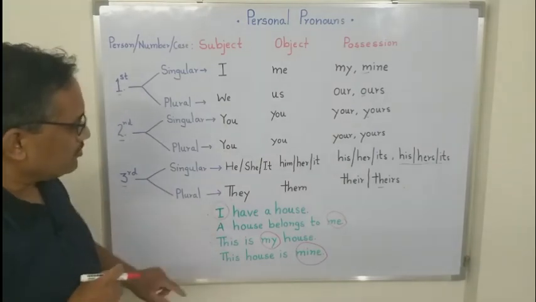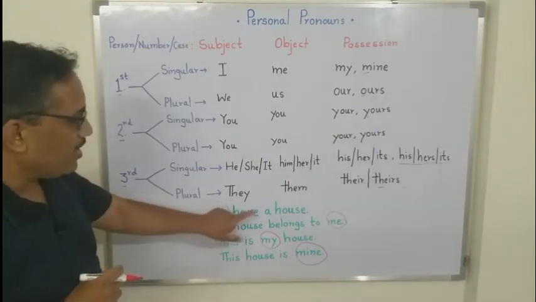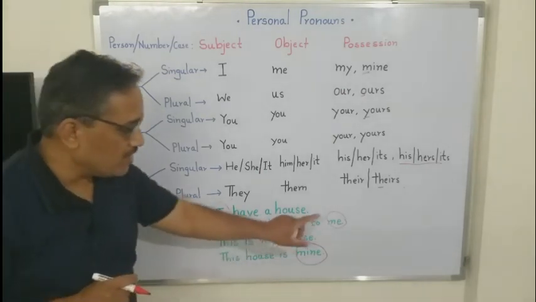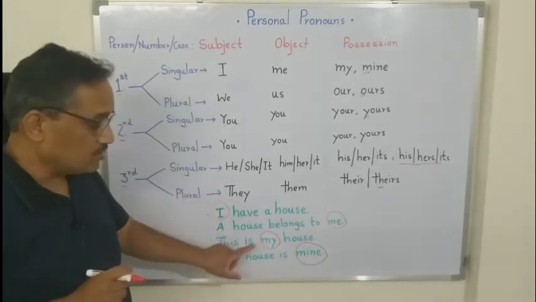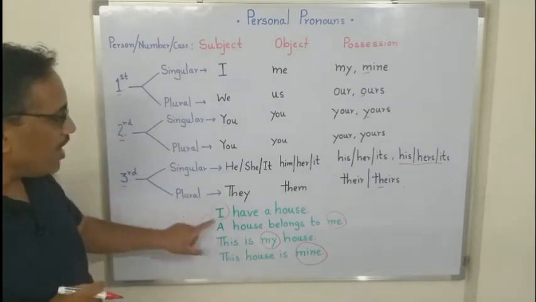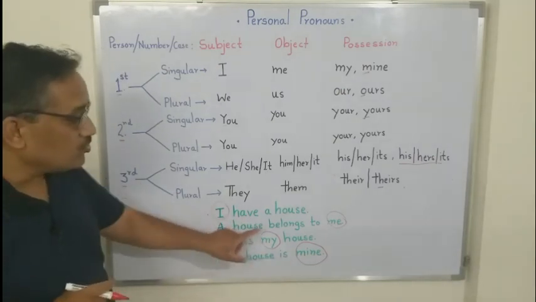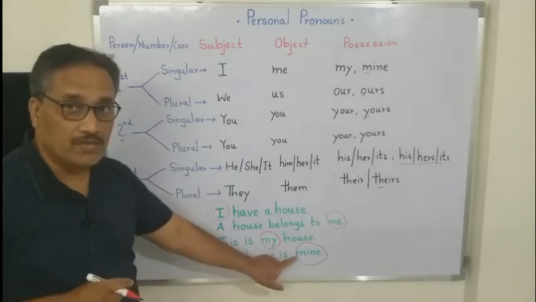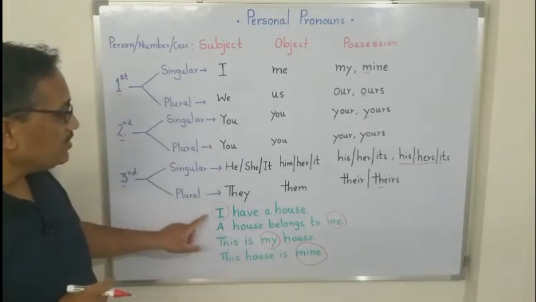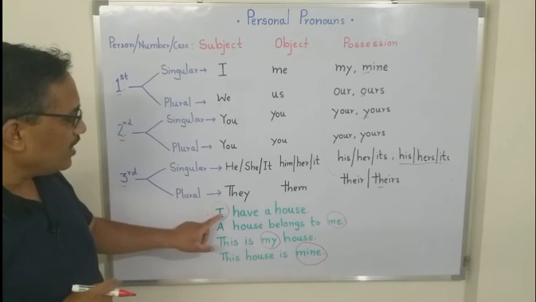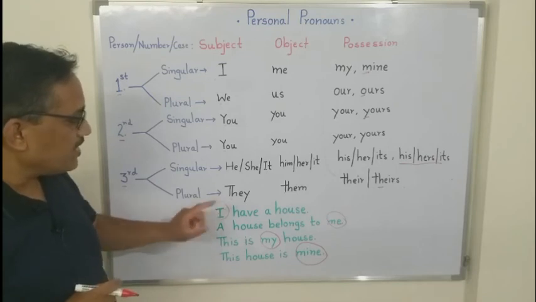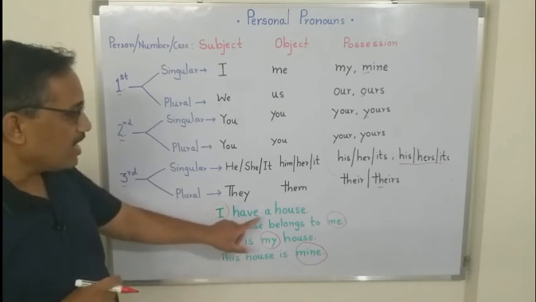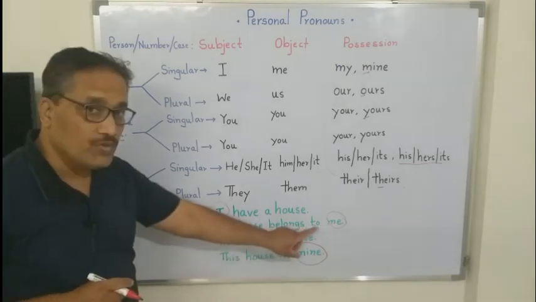I have a house. Likewise, we can say we have a house. A house belongs to us. This is our house. This house is ours. You have a house. A house belongs to you. This is your house. This house is yours. Regarding he, she, it, we have to use has in the sentence. He has a house. A house belongs to him.